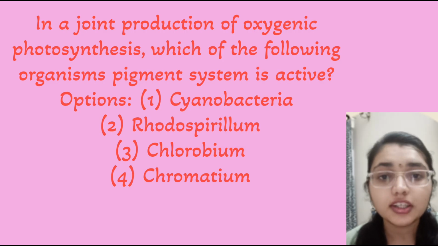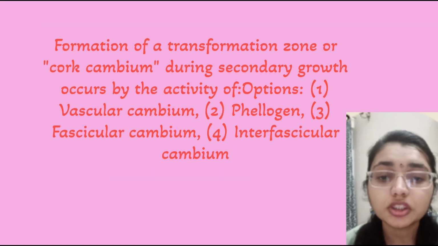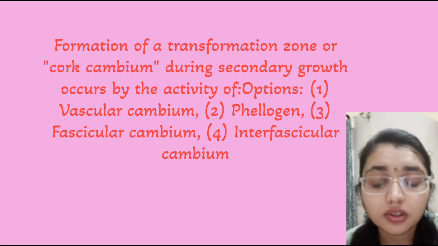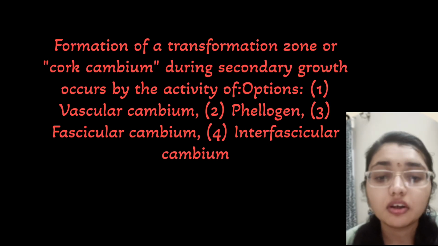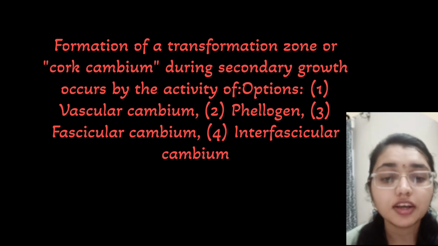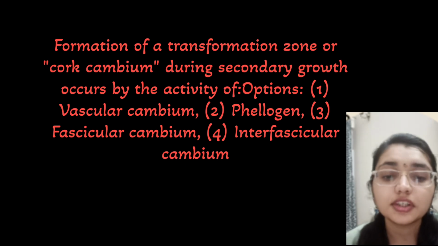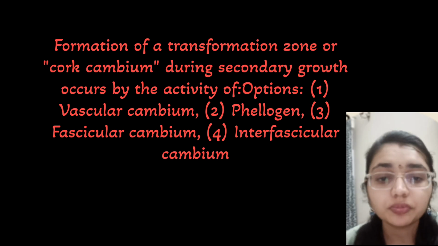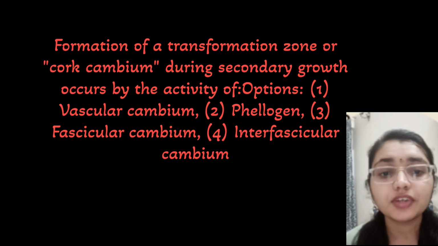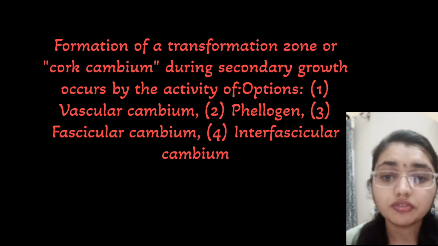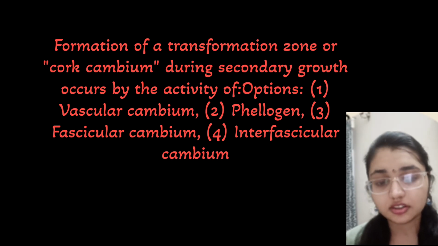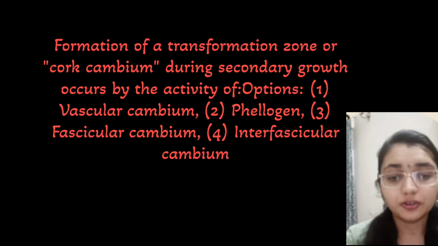Now moving on to the next question. Formation of the transformation zone or cork cambium during secondary growth occurs by the activity of option 1 vascular cambium, option 2 Phellogen, option 3 vascular cambium, and option 4 intrafascicular cambium. So it occurs by the activity of Phellogen.